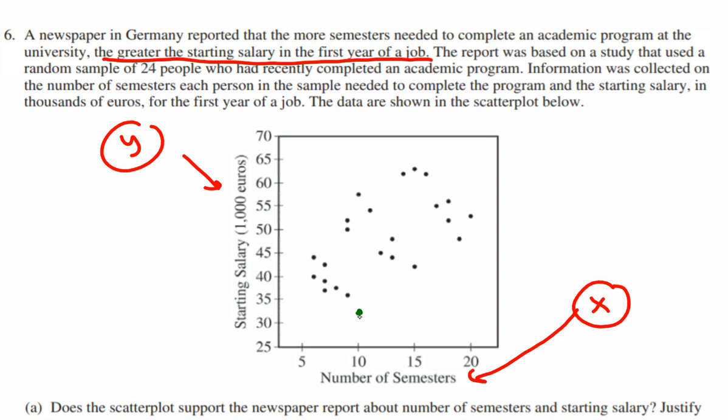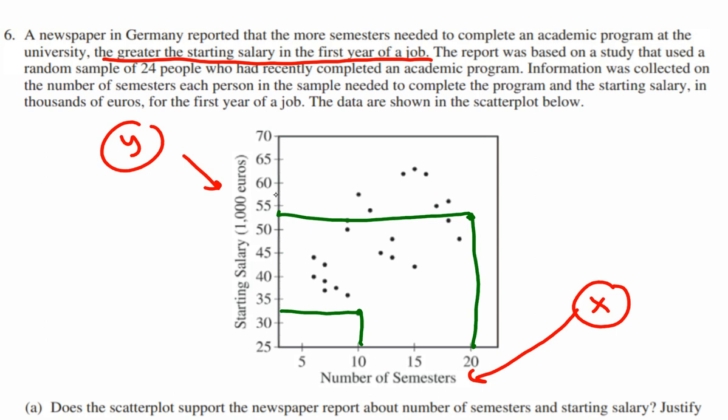So it looks like this person spent about 10 semesters in school. In case you don't know, a semester is half a year, so the person's been 5 years in school, and their starting salary was somewhere around $32,500. If we look over here at this point at the end of the data set, it looks like this person has spent 20 semesters in school, so that's about 10 years, and their starting salary is somewhere between $50,000 and $55,000.